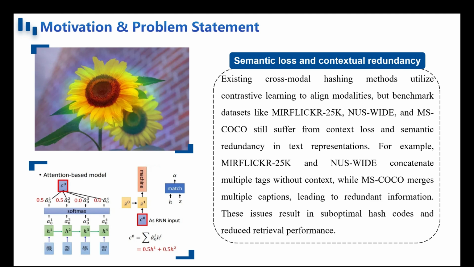In light of these challenges, we propose a novel cross-modal hashing framework that systematically mitigates semantic loss and contextual redundancy by introducing adaptive prompt learning and gated fusion mechanisms. Our approach is designed to enhance the expressiveness of text representations, dynamically suppress irrelevant information, and achieve fine-grained semantic alignment across modalities.